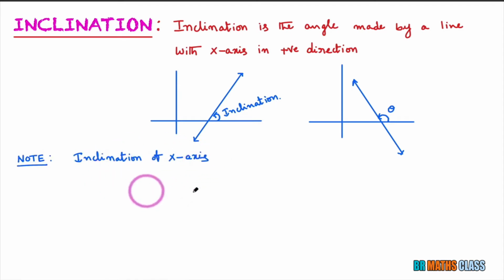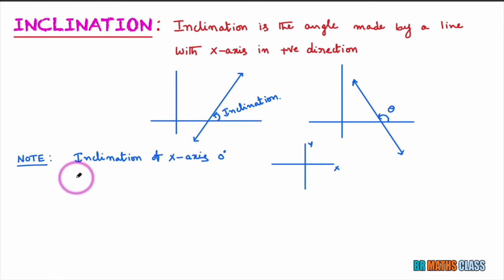Inclination of the x-axis. What is the inclination of the x-axis? What is the angle made by the x-axis with the x-axis? Inclination of the x-axis means the angle made by the x-axis with the x-axis. As both coincide, there is no angle. So we say that the inclination of the x-axis is 0 degrees.